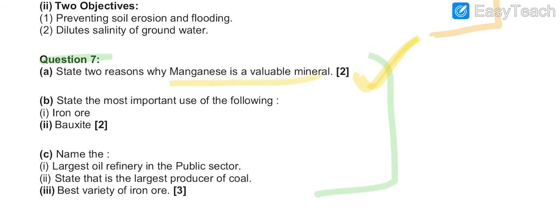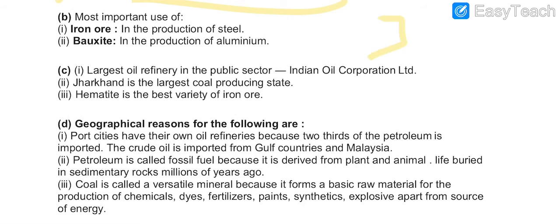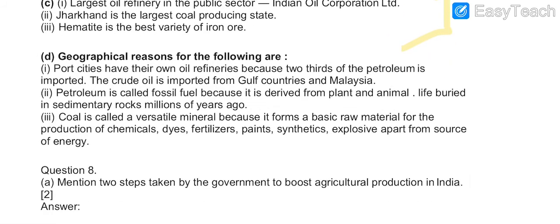Actually, why is manganese important? Because it is the raw material for many industries. That's why manganese is very important. It is used for mixing purposes and alloy purposes. That is the main reason why manganese is important. I have not written this in the answer sheet, but the answer is this only. If you want to add any other point, you can go through your book and add any other two reasons also. B part answers, C part answers.